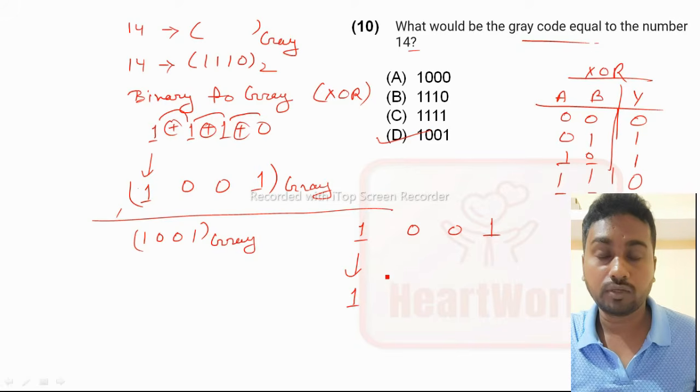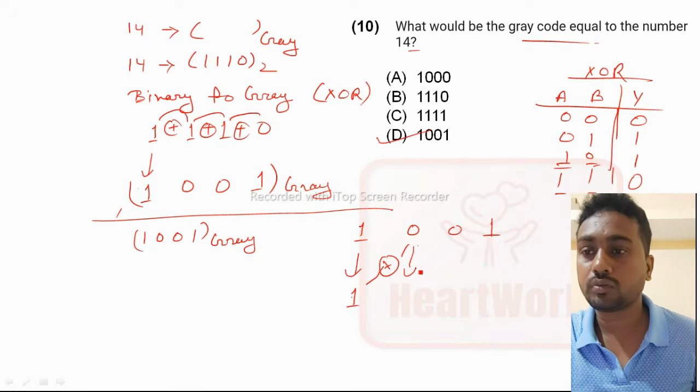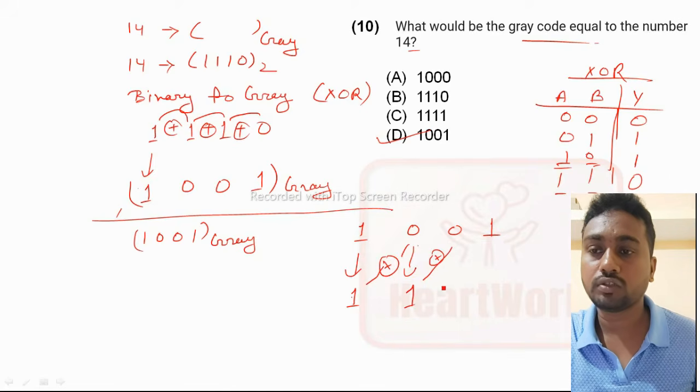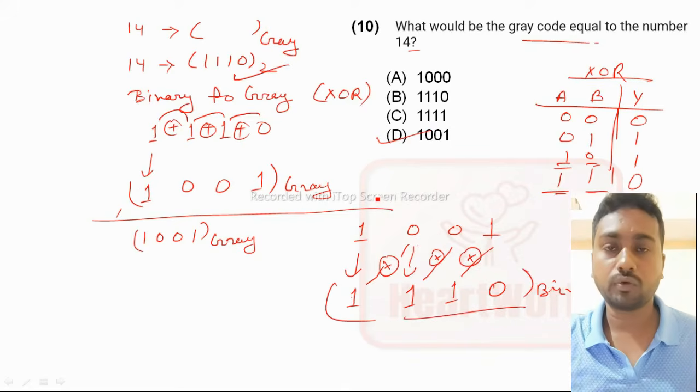Now you have to perform the XOR operation like this: 1 XOR 0, and the output is 1. Now again you perform XOR between this 1 and 0, and it is 1. Now again XOR operation like this, 1 and 1, the output is 0. So this is the binary number, same as in our question here. So like this you have to perform binary to gray or gray to binary.